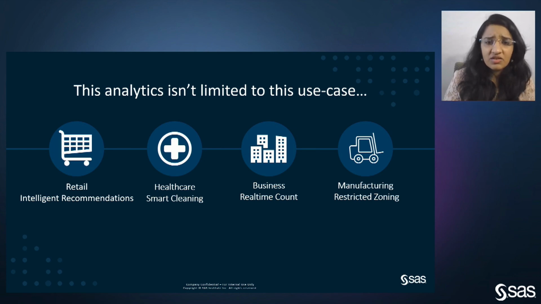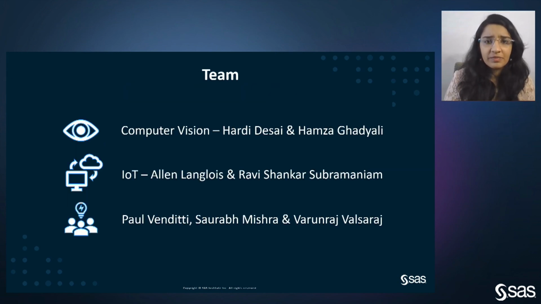Similarly, in the healthcare industry, the hotspot analysis which we did for this use case could be used for smart cleaning. In businesses, it could be used to understand the real time count of individuals who are coming to the office, how many people are there, and so on. Also, in manufacturing, the way we have geofenced the different areas in this project, we could monitor the restricted zones in a manufacturing company and even provide a real-time alert if we see any individual in a zone where they should not be.